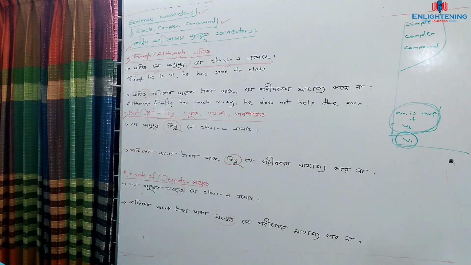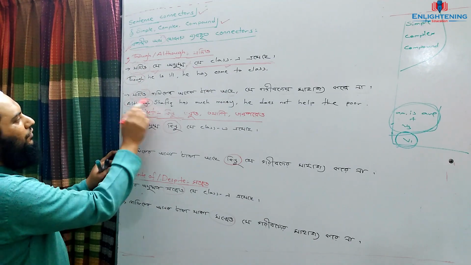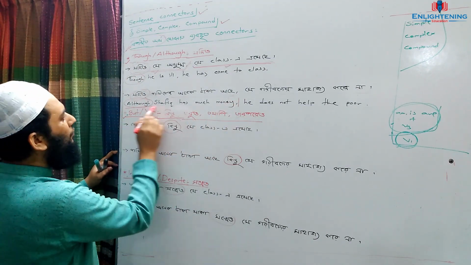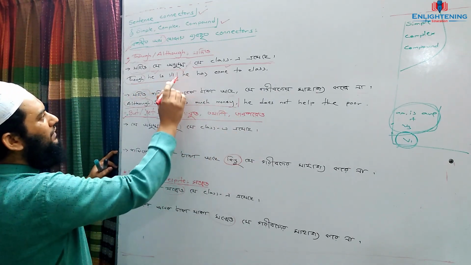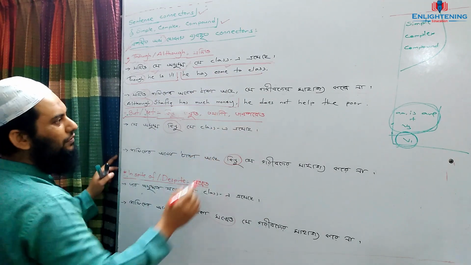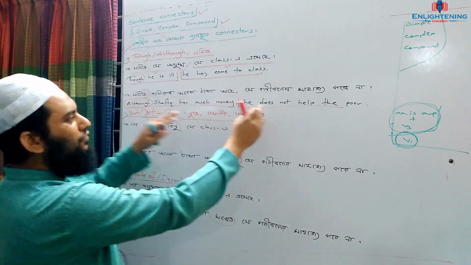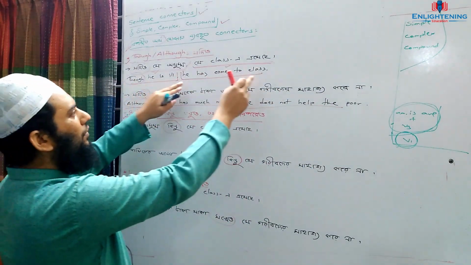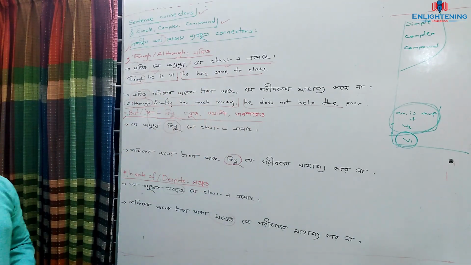Why will we call this one a complex sentence? There is though or although, and this is the though clause or although clause, and this is the clause without though or although. অর্থাৎ এটা though বা although যুক্ত clause, এটা though বা although বিহীন clause. There are two clauses in this sentence. Okay?